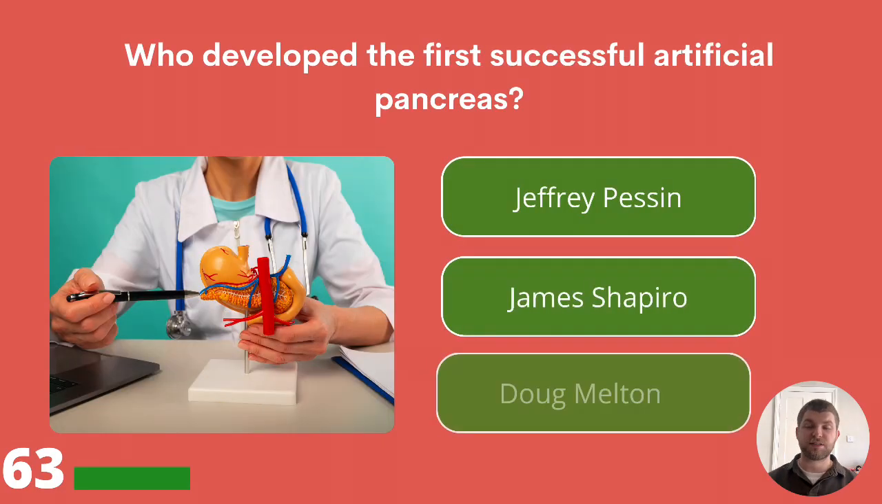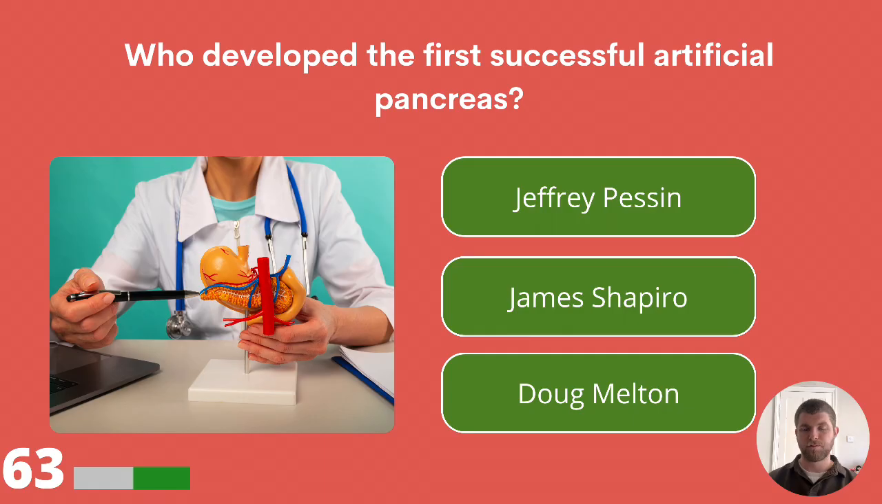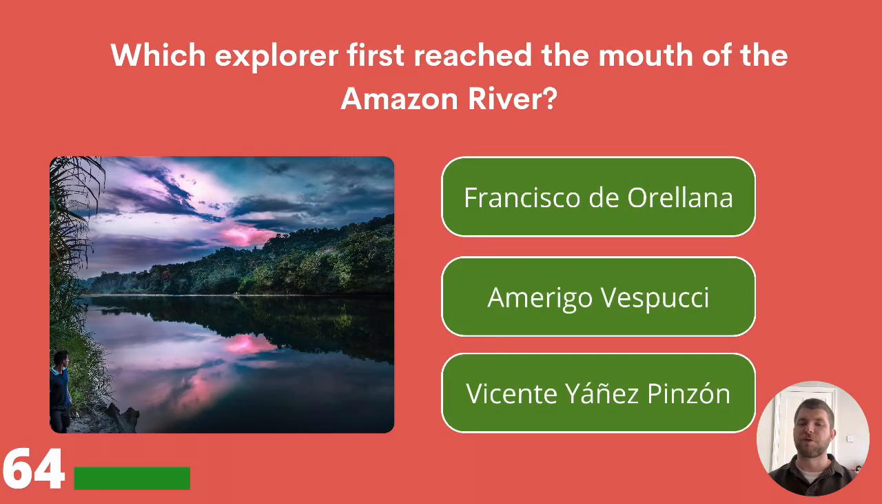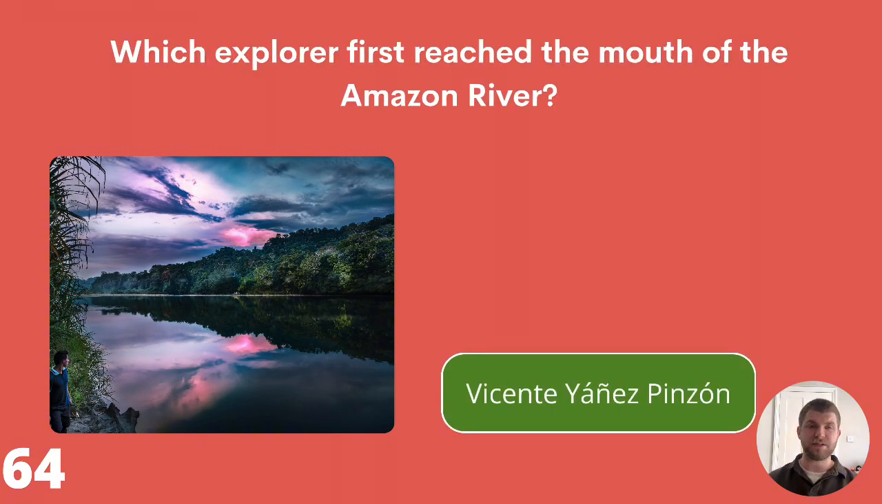Who developed the first successful artificial pancreas? Jeffrey Pesson, James Shapiro, or Doug Melton? The answer is Jeffrey Pesson. Which explorer first reached the mouth of the Amazon River? Francisco de Orellana, Amerigo Vespucci, or Vicente Yáñez Pinzón? The answer is Vicente Yáñez Pinzón.